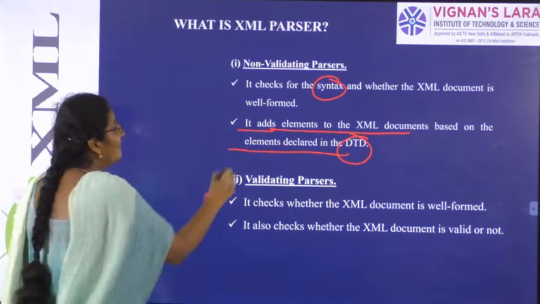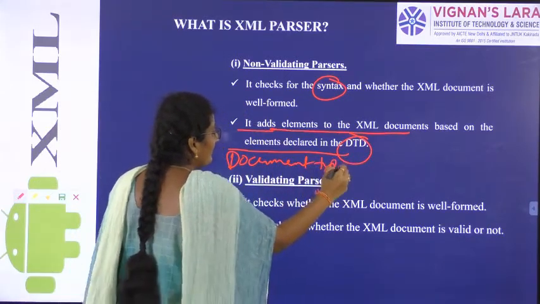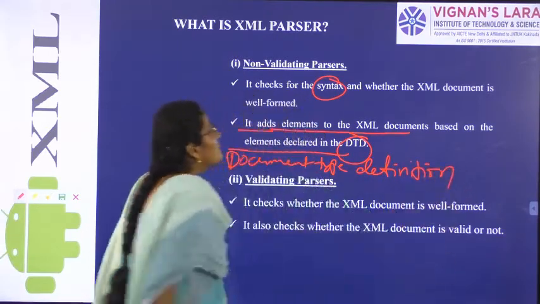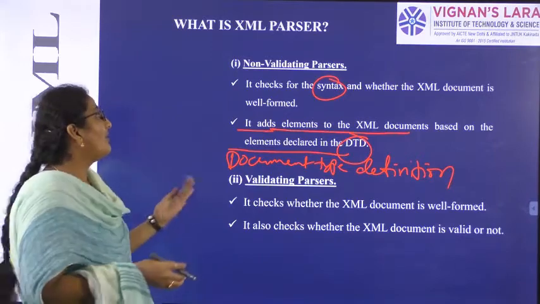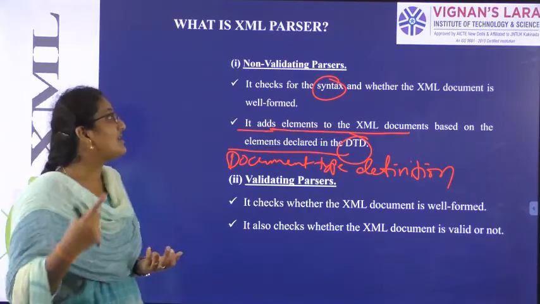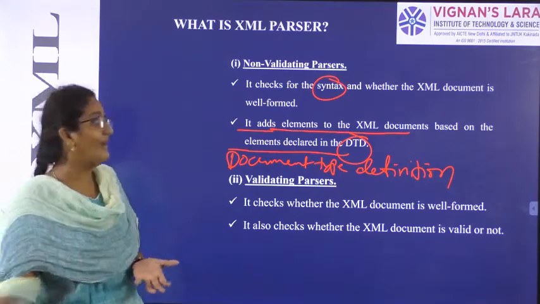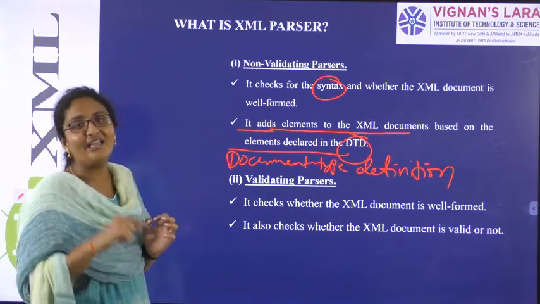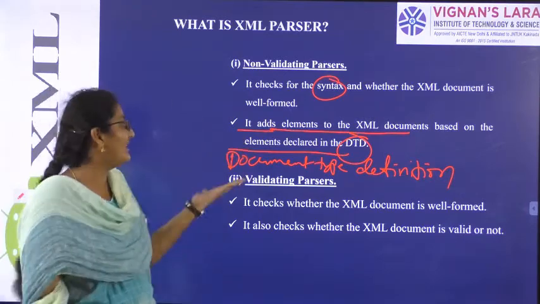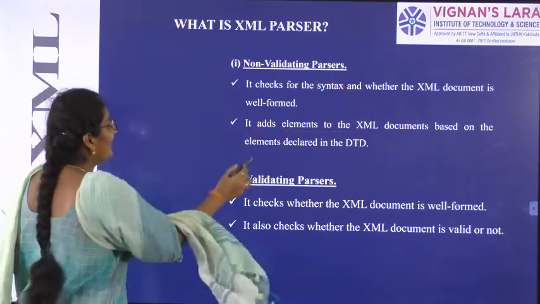What is DTD? Document type definition. So only 3 things the non-validating parser will do. In that, first thing is checking for the syntax. Second thing is checking for the well-formed XML document. And third thing is adding the elements to XML document, and these elements we can get from DTD, nothing but document type definition.